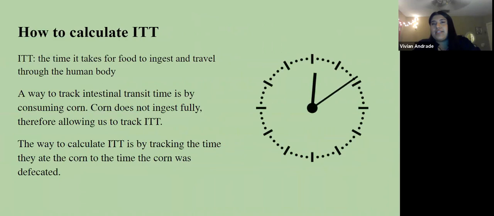How to calculate ITT. ITT is the time for food to ingest and travel through the human body. The way that we calculate it is from when you consume the corn to when it's defecated.